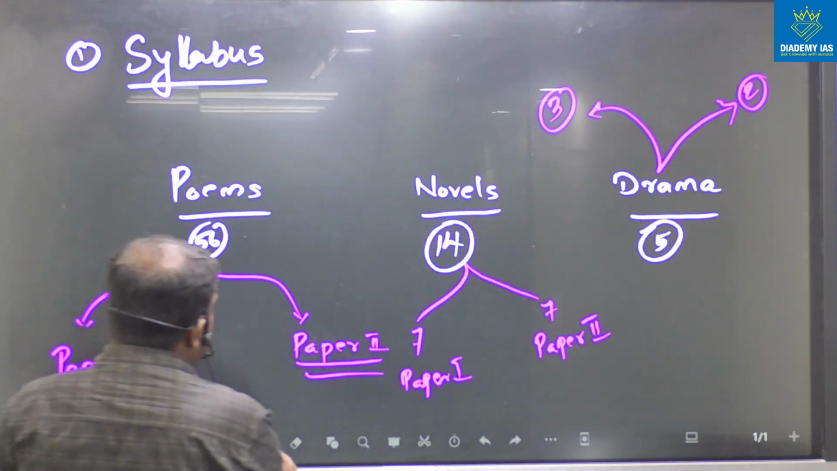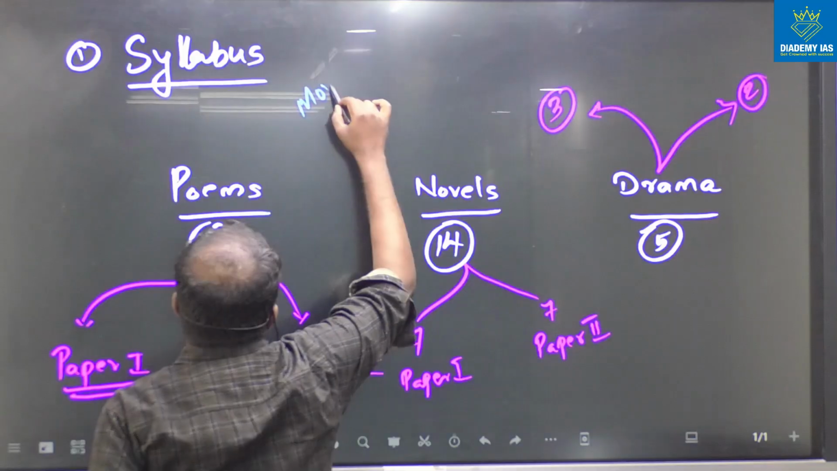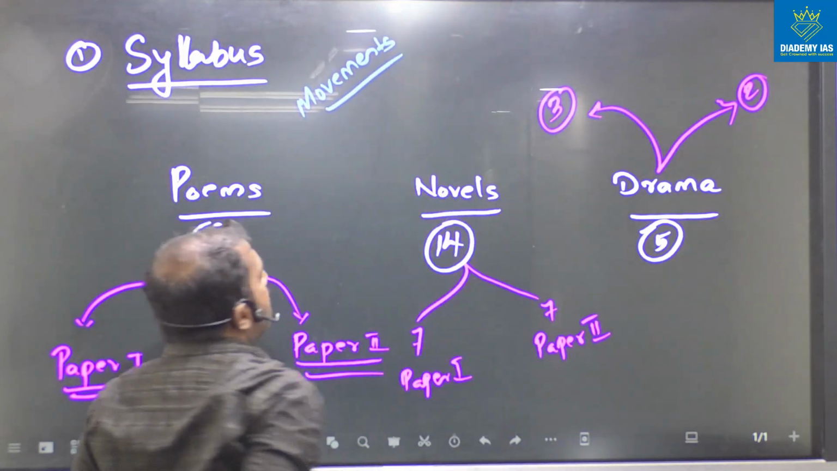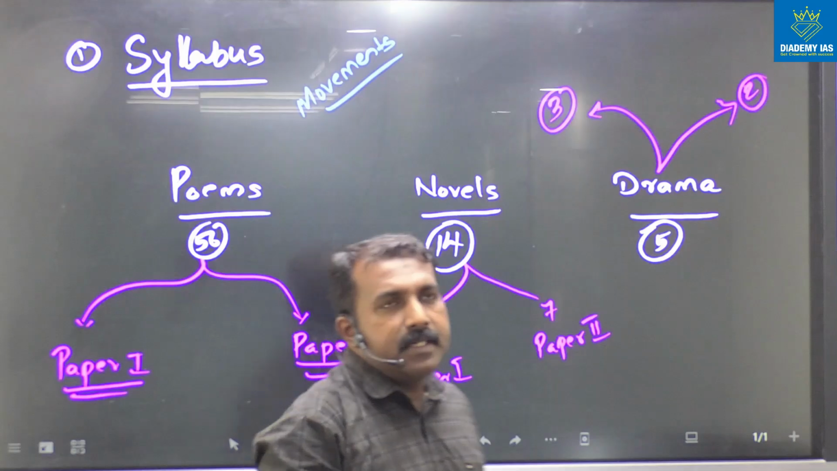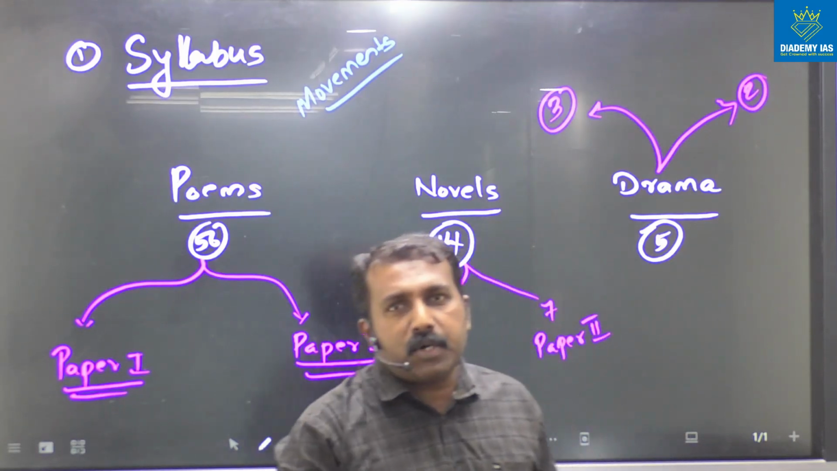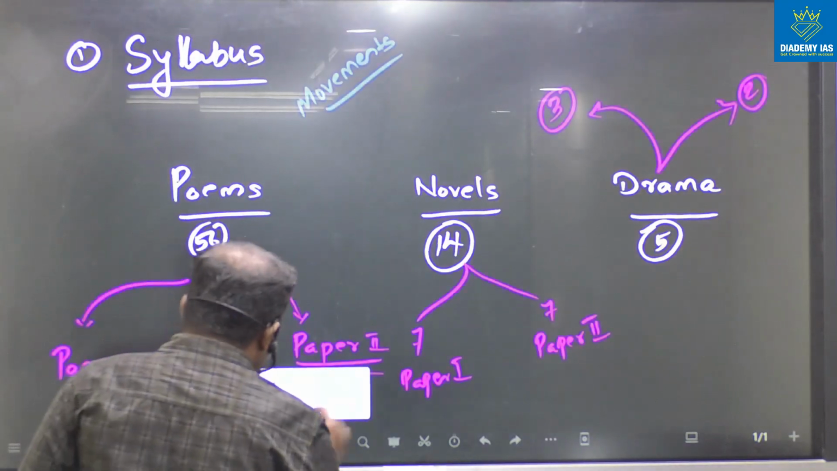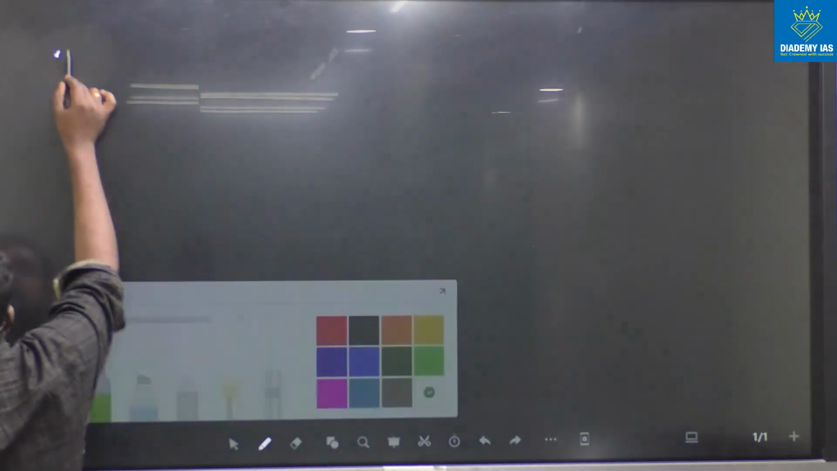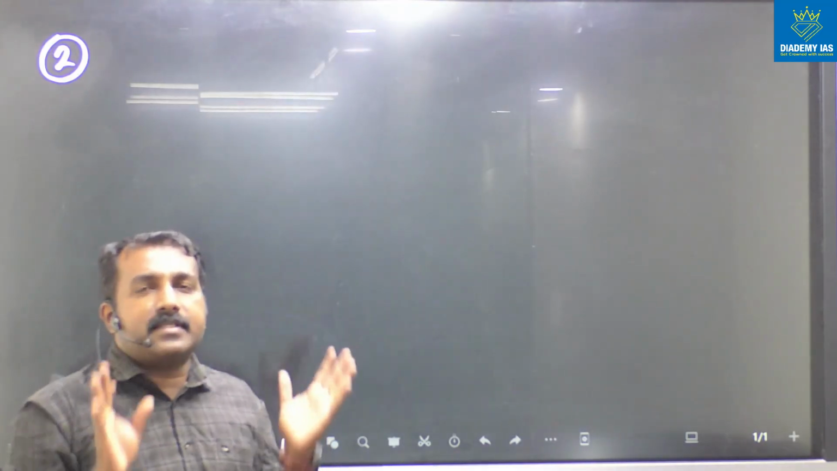And besides this, we have the literary movements part. What are literary movements in the UPSC syllabus? That means some historic background of English literature, so that we have to discuss now. The second one I would like to share is about literary movements. From this we have to frame a strategy.